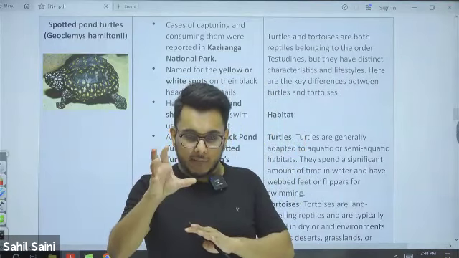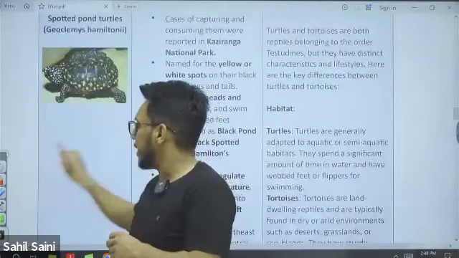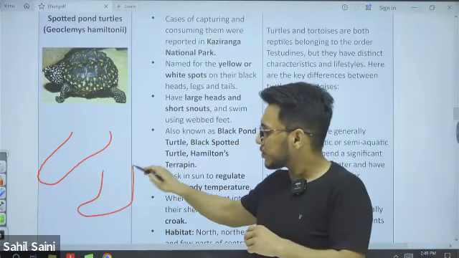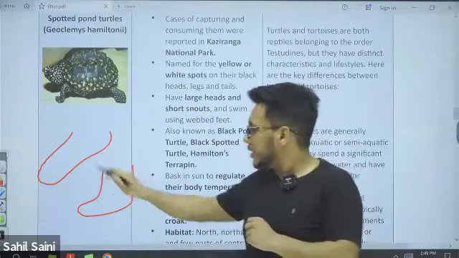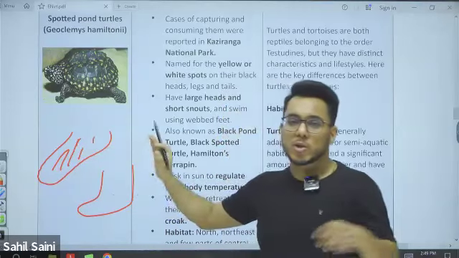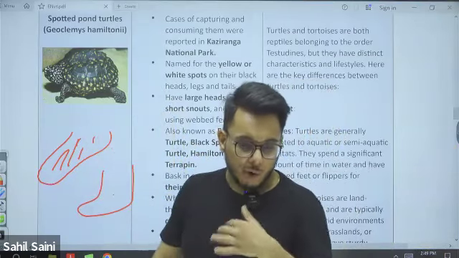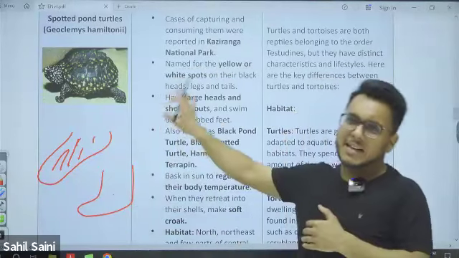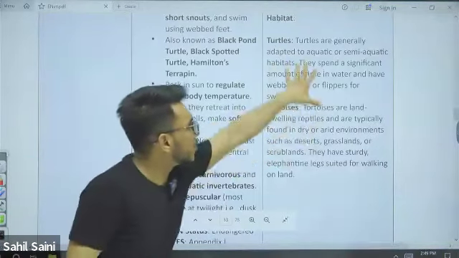If you see the feet or the legs, turtles have flap-like feet like this. But tortoises have elephantine feet like this. These kinds of feet are more suited for walking on the ground. These kinds of flaps are more suited for swimming. So turtles spend most of their time underwater. They are predominantly aquatic. Sometimes they come on land also, but they stay most of the time in water. But tortoises are largely land dwelling. Fine, this difference we have discussed here also.